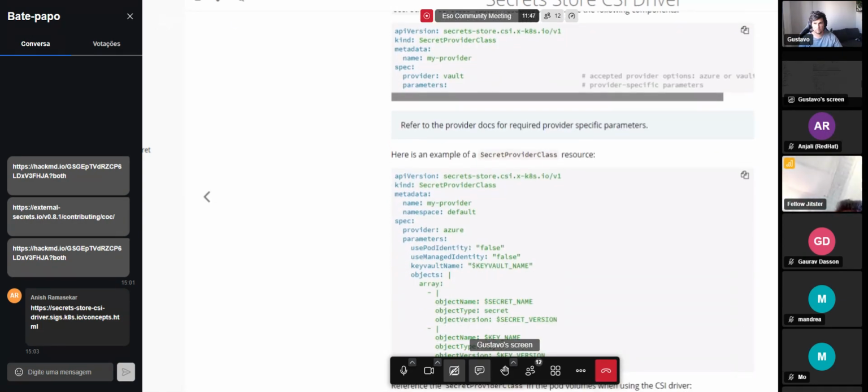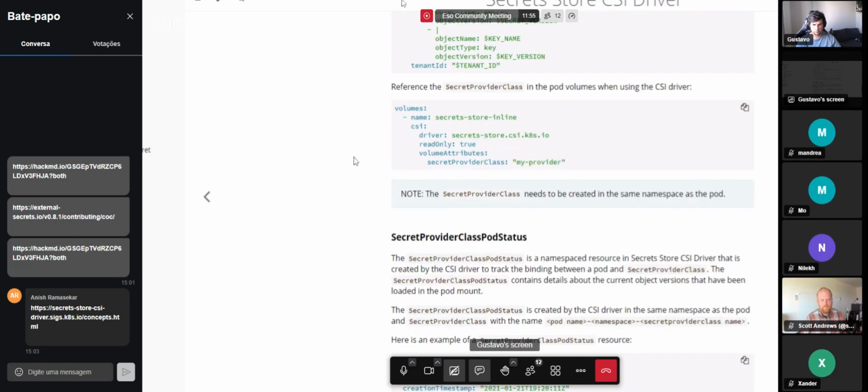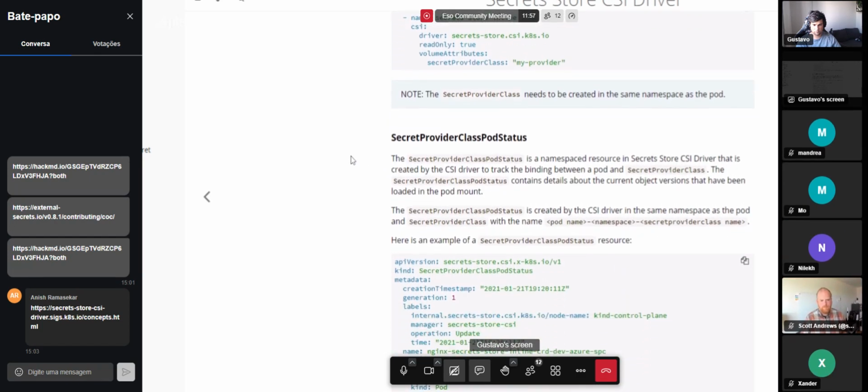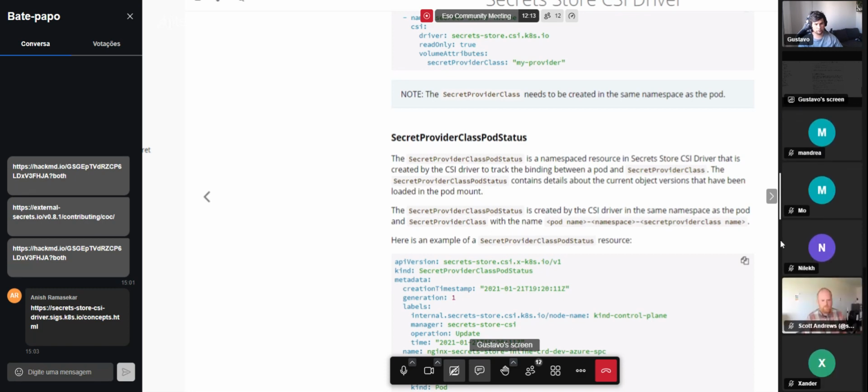Yeah, there. Okay. So basically, in that volume spec, when a user creates a pod, they say, "Hey, I want a volume which needs to be mounted by the Secret Store CSI driver," and they reference this custom resource called SecretProviderClass. In the SecretProviderClass, they essentially say which provider they want to use for getting the secrets from, and in terms of what credentials to use and all of this.